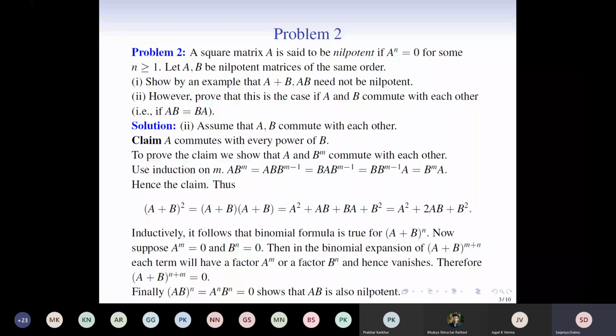Yes, well, that also works, but taking n equal to the maximum of n and m. Can you justify, Naman, taking n equal to the maximum of n and m?